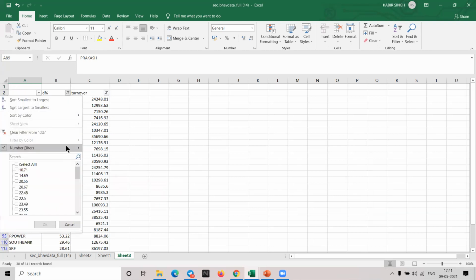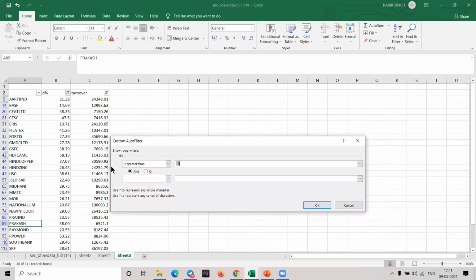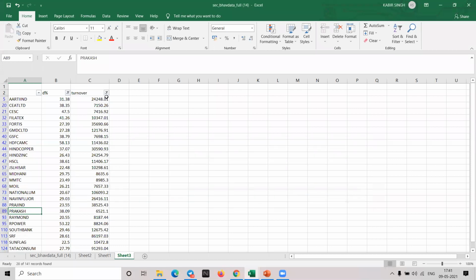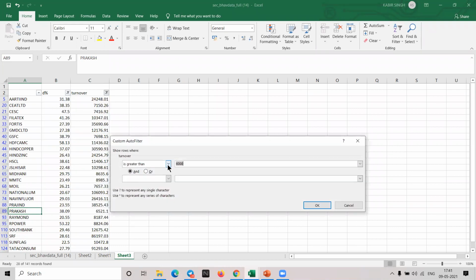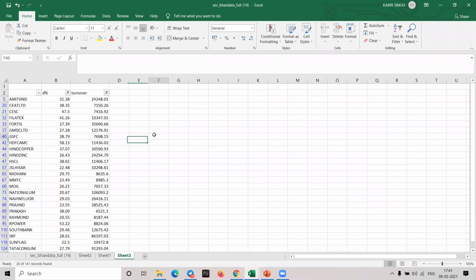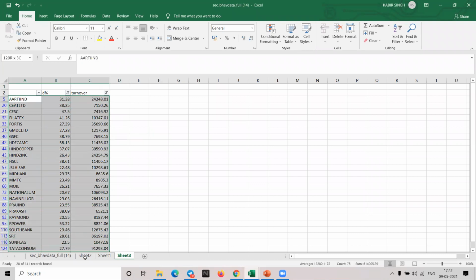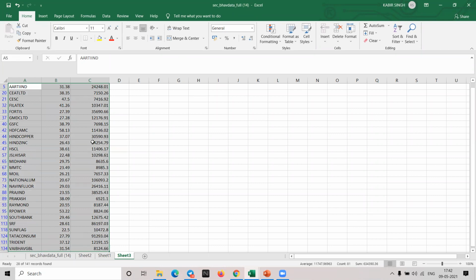Okay, the percentage you can increase to 12 or, let's say, 15. I'll do it. So you can experiment here and find out stocks. And as I told you, you can keep the turnover around 5,000, 600,000. And like that, you'll find out stocks which can give you a very good move. These are the stocks.